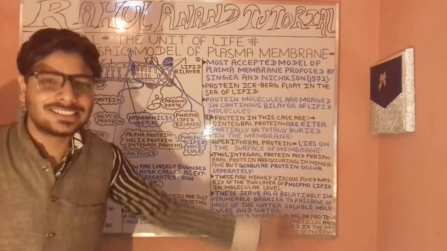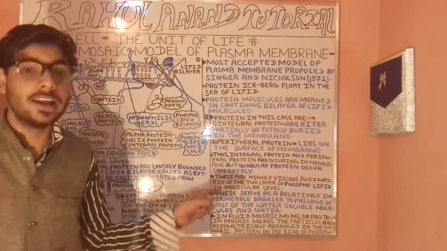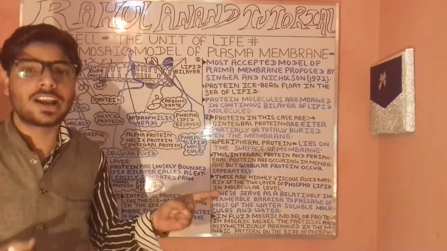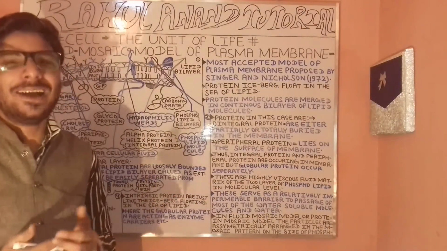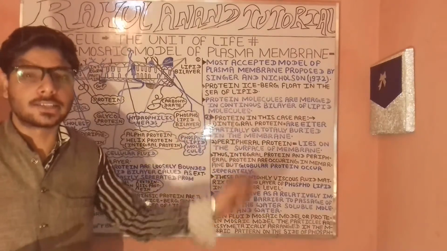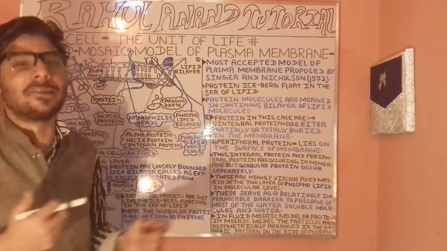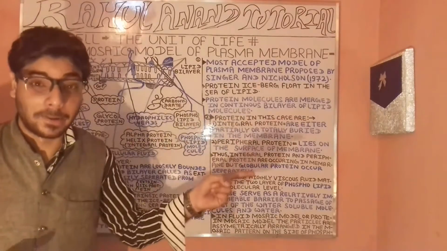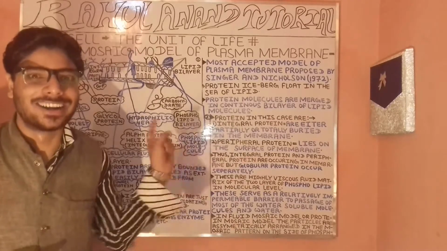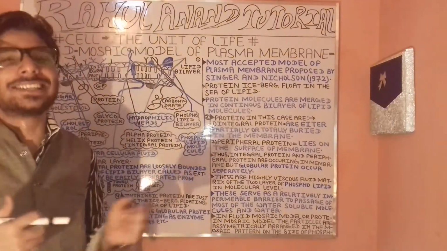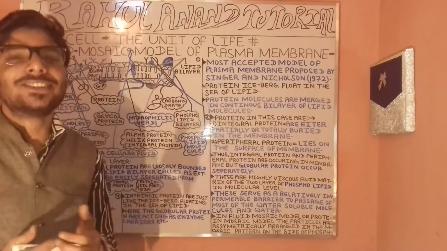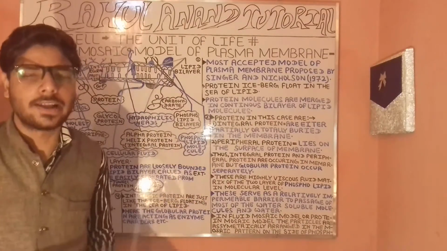So this is the condition when we are talking about the fluid mosaic model, in which we have understood the protein. The fluid mosaic model is also known as the protein mosaic model. We have understood a bit of an introduction to the integral protein as well as the peripheral protein. There are a few more parts such as carbohydrates and cholesterol, which we will understand in our next lecture.